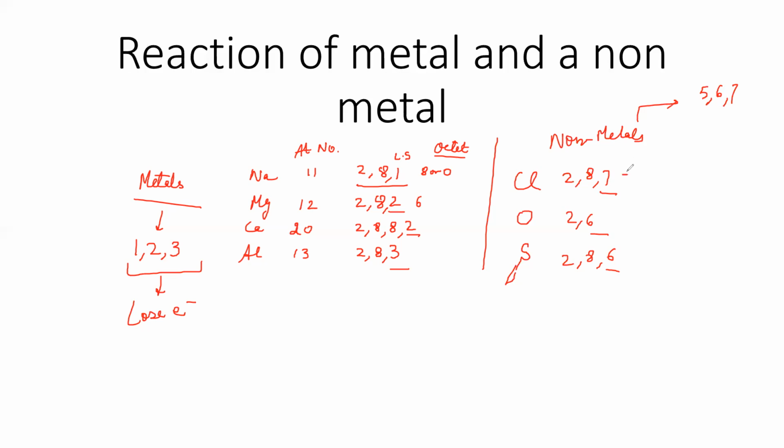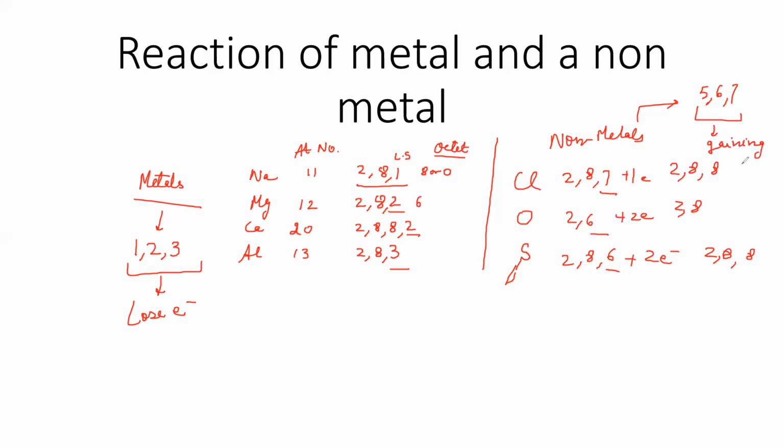Rather, if chlorine gains 1 electron, it becomes 2, 8, 8. That means the last shell is fully occupied. If oxygen gains 2 electrons, it becomes 2, 8, again fully occupied. If sulfur gains 2 electrons, it becomes 2, 8, 8. Again, it attains stability. So non-metals feel comfortable in gaining electrons.